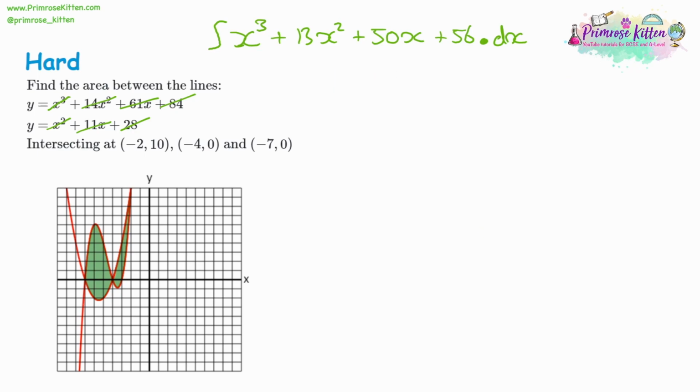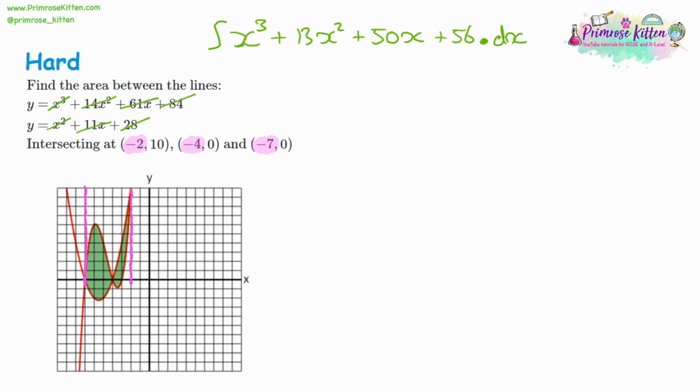So it's the substitution with this that gets interesting. Now we have 3 values of x to substitute. We've got negative 2, negative 4, and negative 7. So what do these mean? Well, if we look at negative 2, we can see when x is negative 2, that's the end of our shaded area. When x is negative 7, that's the start of our shaded area.